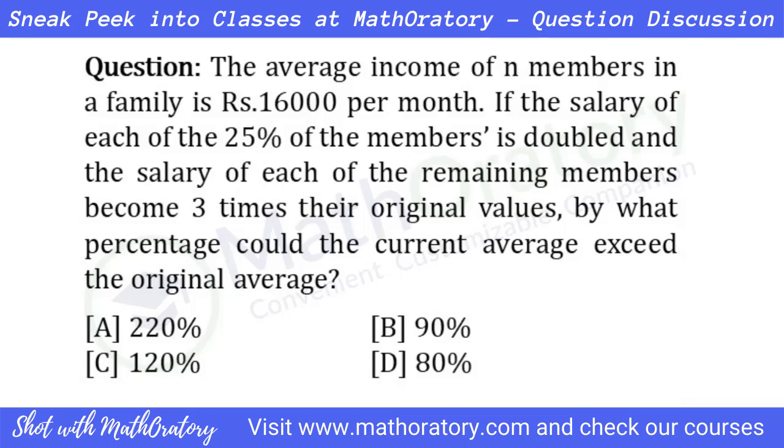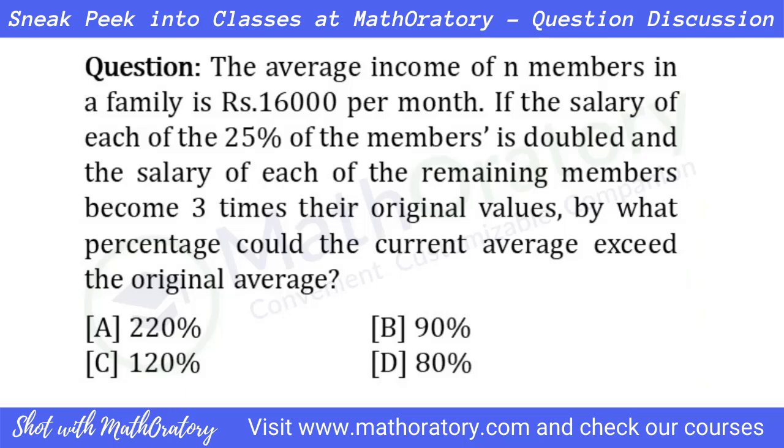First of all, you cannot even figure out what is the actual percentage change. You cannot figure it out. Okay, I'll explain why. And that is why, I hope you can see in the question, the question is asking by what percent could the current average exceed the original average. It's not asking for how much the current average will exceed the original average. Now, why is it not determinable?